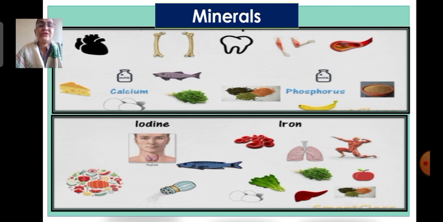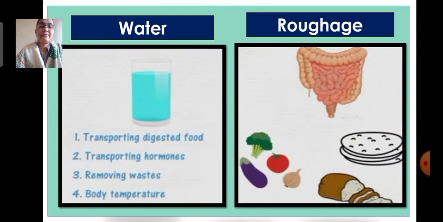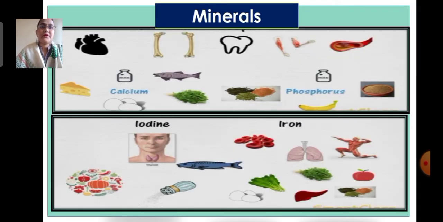Like calcium, phosphorus is also needed for the formation of bones and teeth. Some of the sources of phosphorus are milk, grains, pulses, banana, and green leafy vegetables. There is a thyroid gland situated in the neck of our body. It controls the growth of our body. Iodine is essential for the proper functioning of the thyroid gland. The various sources of iodine in our food are sea fish, vegetables, and iodized salt.